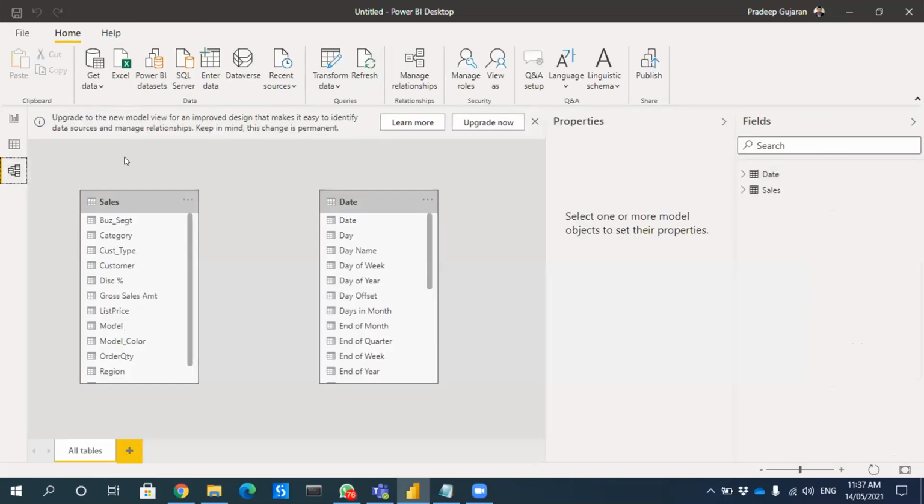Third step, you have to create a relationship, because these two are now independent tables. Your facts are in sales and your dimension is in date.